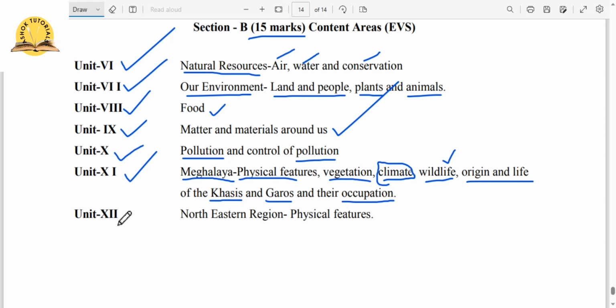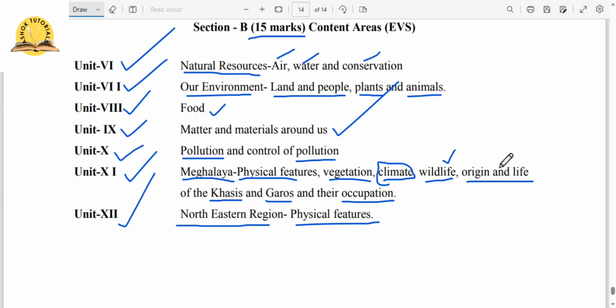Now the last unit that we will learn is the physical features of the northeastern region. When we speak about the northeastern region, what are the states included in the northeast? I'm sure you can name all of them. Assam, Arunachal Pradesh, Manipur, Mizoram, Meghalaya, Sikkim, Tripura, all these are the different states of northeast India. So their physical features are something we have to learn about, right?